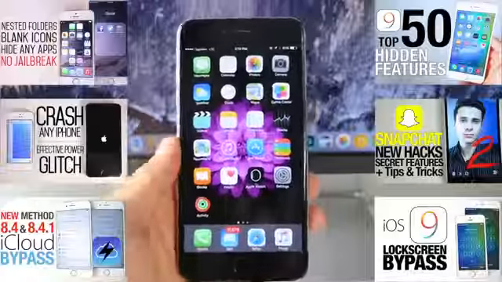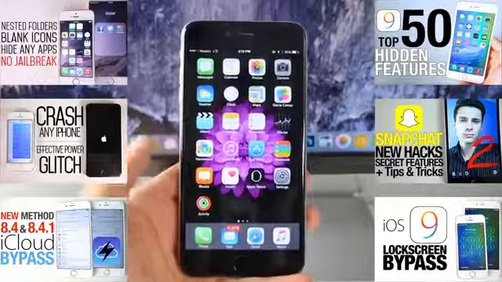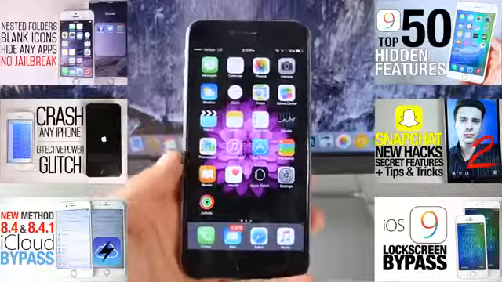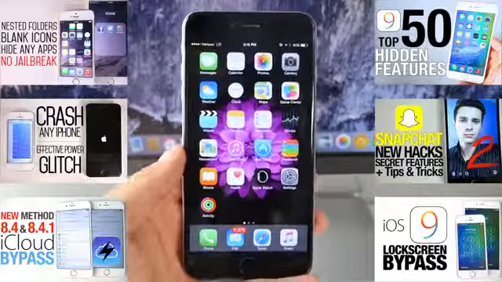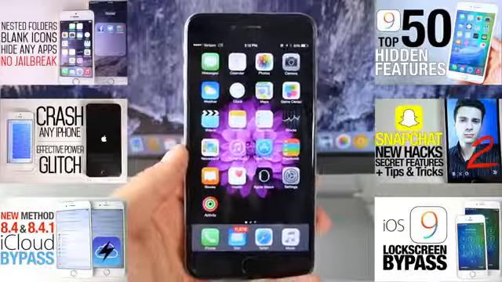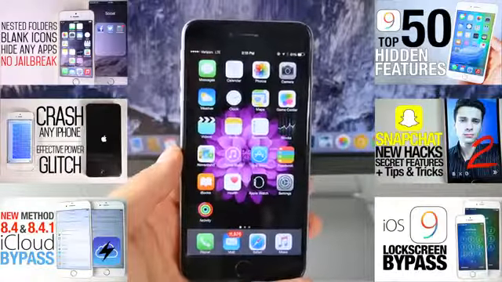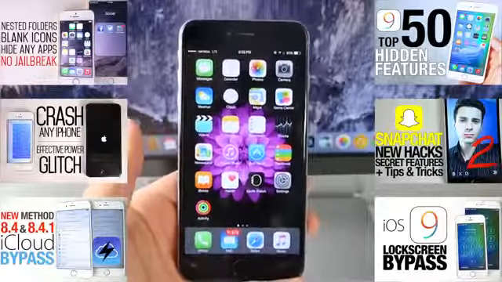So guys, that's just about it. Just wanted to show you some interesting little bugs and glitches I found in iOS 8.4, and surprisingly, Apple really messed up with iOS 8. It's been a disaster from the beginning, so let's hope that iOS 9 will do a lot better. It'll be more stable from the beginning, because, I mean, most of these you won't even encounter, but in general, it's been a buggy mess. And I really hope Apple fixes that by the time iOS 9 rolls around.